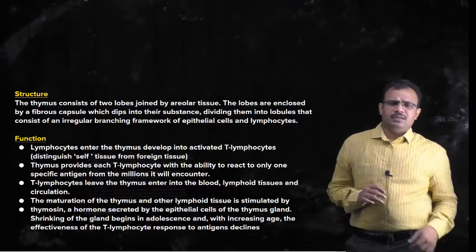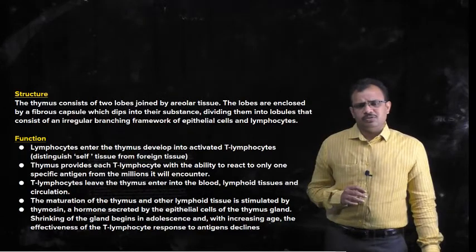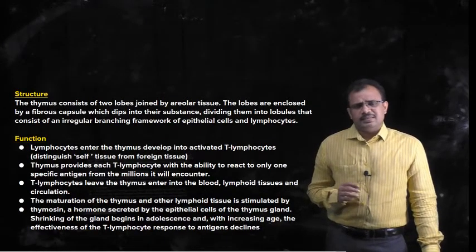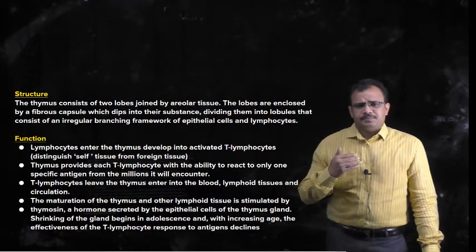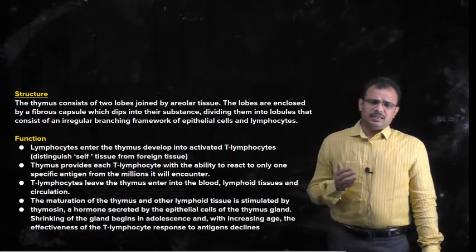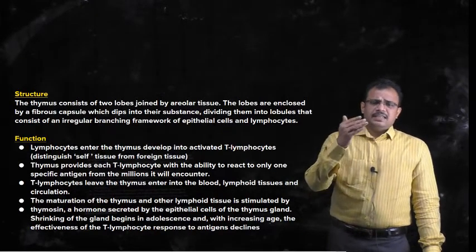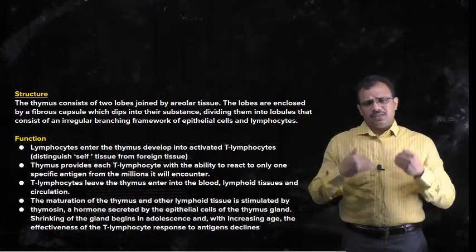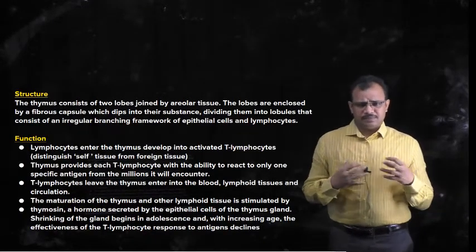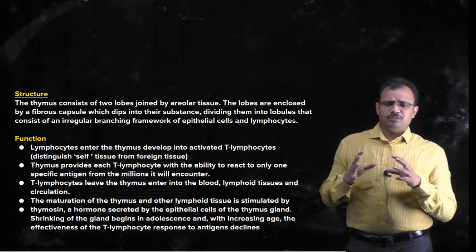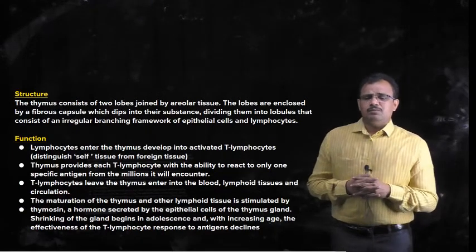We have seen that T lymphocytes and B lymphocytes are involved in immunity, acting against any antigen that enters into the body. This is the important function of T lymphocytes and B lymphocytes.